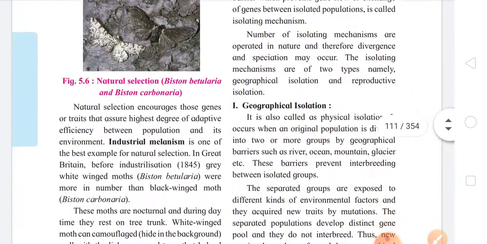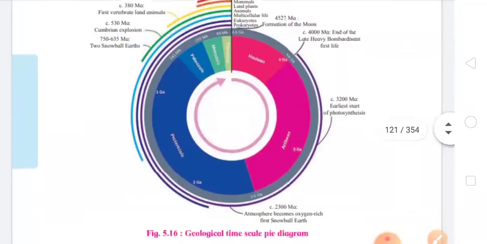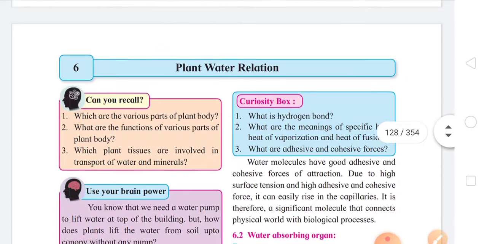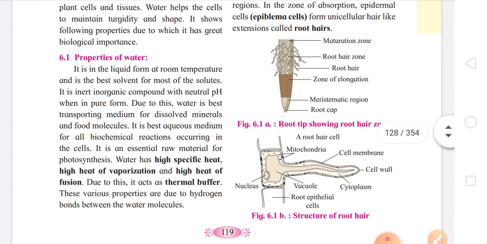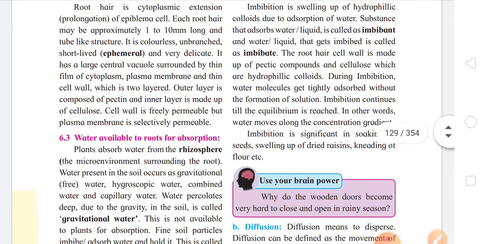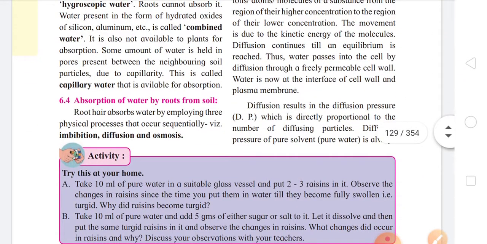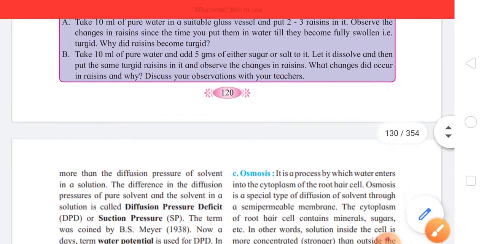So students, please take out page number 120. So chapter number 6, plant water relation. The name of the chapter is plant water relation. Please take out page number 120. So in this chapter, subtopic 6.4, that is absorption of water by root from soil. This part is deleted and reduced, so it is considered to be non-evaluative.